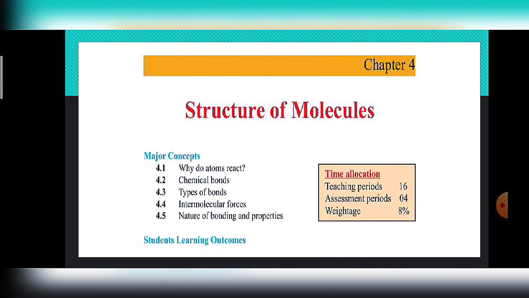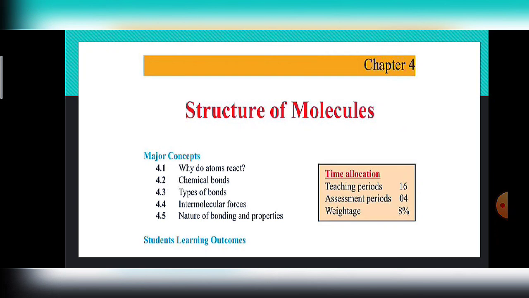That's why atoms react. Second, chemical bonds. What are chemical bonds? Atoms combine with other atoms in different ways and form different types of bonds, which are called chemical bonds. For example, ionic bond, covalent bond, coordinate covalent bond, or dative covalent bond.